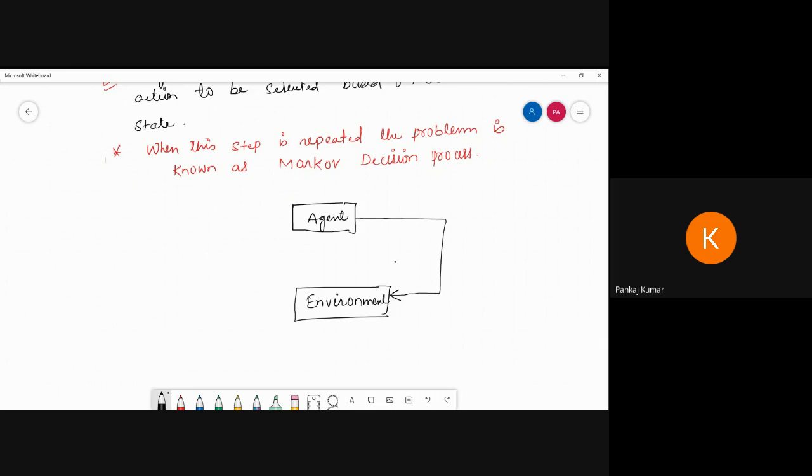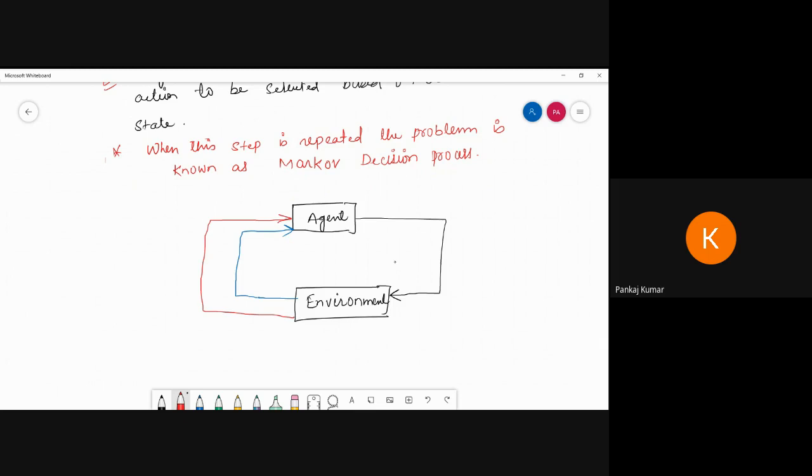From here one line goes for the reward, and one line goes to the agent for the state.